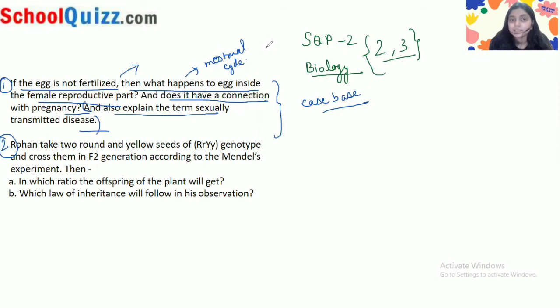It indicates the girl's sexual maturity. So you know what sexual maturity is? Sexual maturation means that at a certain age, in the teenage years,